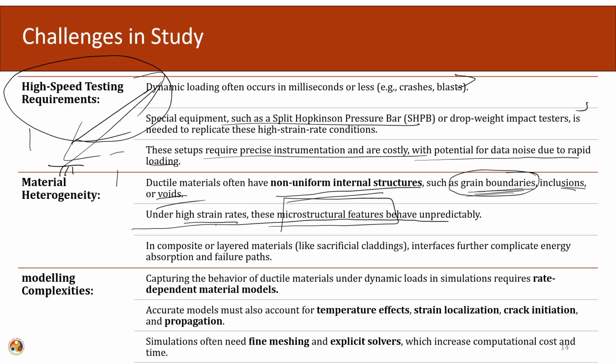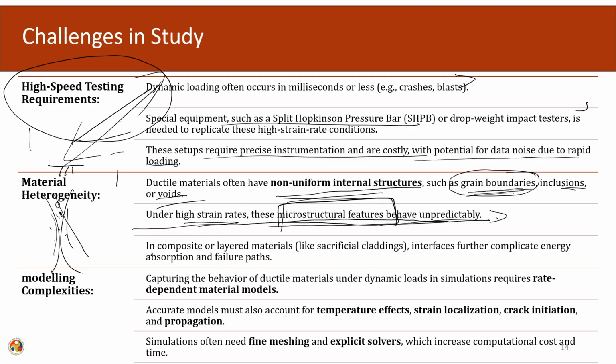So, under high strain rate, the failure modes can be engaged in any number of fashions. It is not that only I am going to see necking. If the impurities are there, void formation can be there, and there can be cracking in terms of the internal void formation also. So, these microstructural features will behave unpredictably.